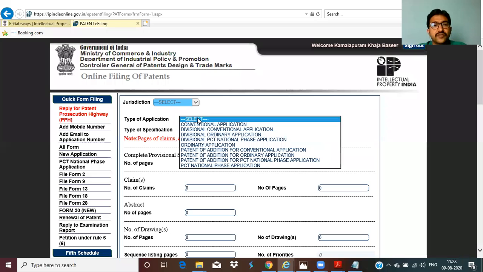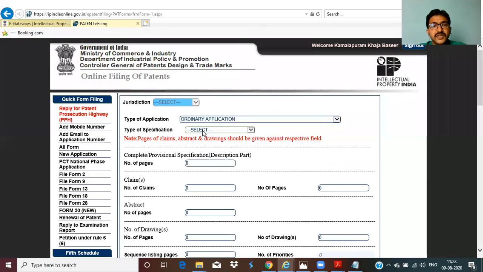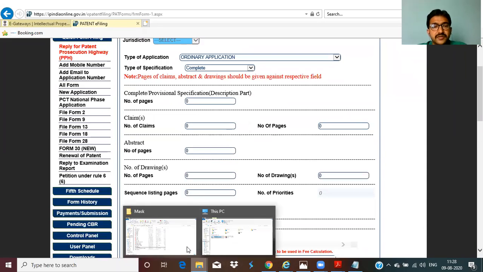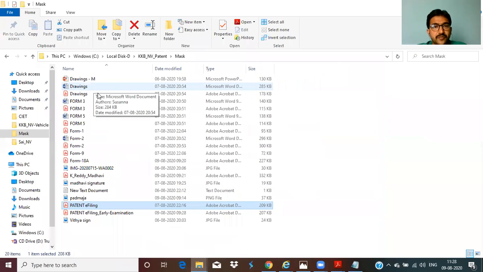Now for type of applicant, it is ordinary application. Type of specification, as I already told you: if you have only an idea, a paragraph or a diagram, you please go for provisional specification. If you have a complete one, then go for complete specification. I have already shown you what the different sections are in the complete specification. Select the complete specification. Now, before going to this form, I would like to go for the demo.